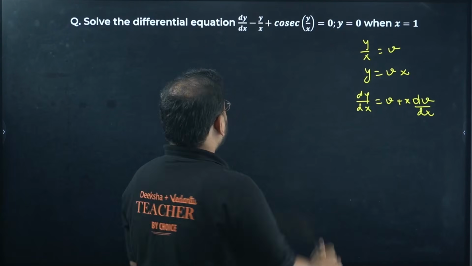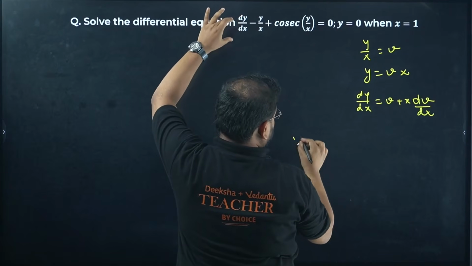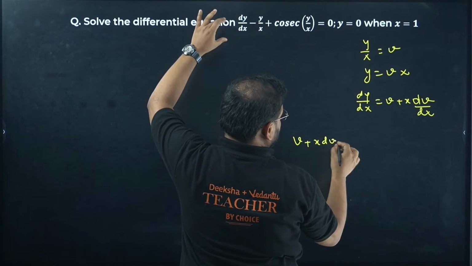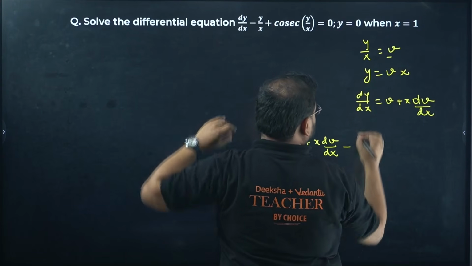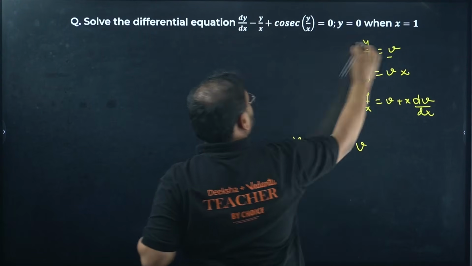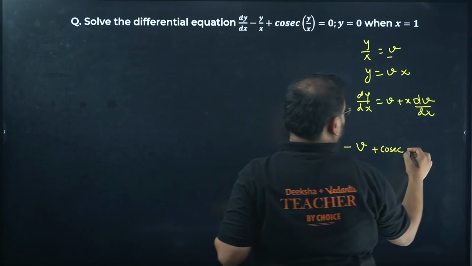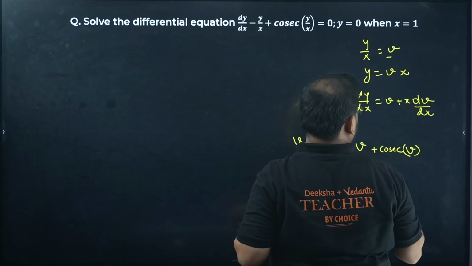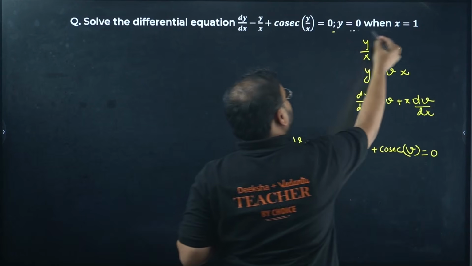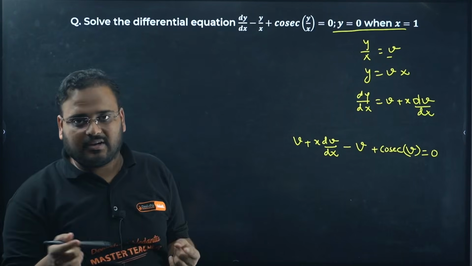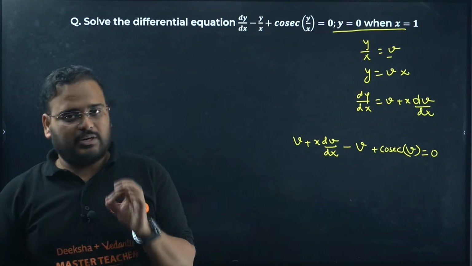Let's write the equation over here. This value will be represented by this, so v plus x dv upon dx minus y by x, which is minus v from here, and this becomes cosec y by x, meaning cosec v, equals 0. Do not worry about this right now, because this is given to find what? The coordinates, or the boundaries, are given to find us the final result as the particular solution.